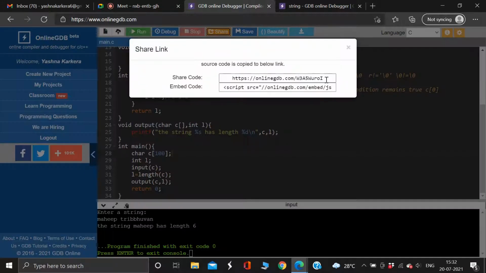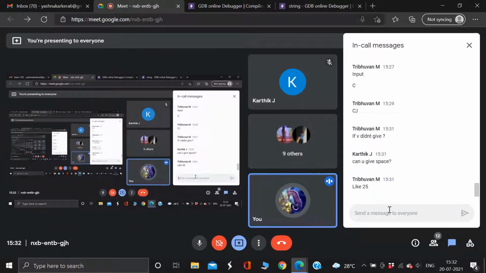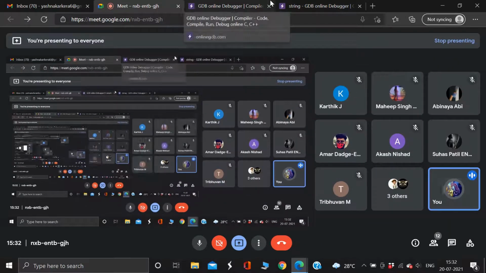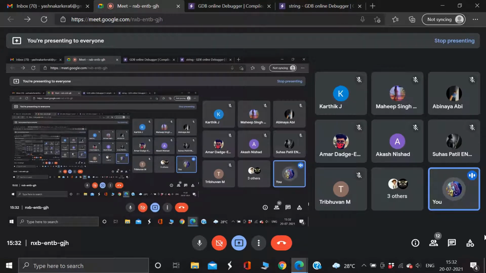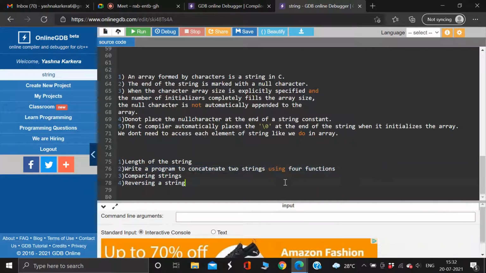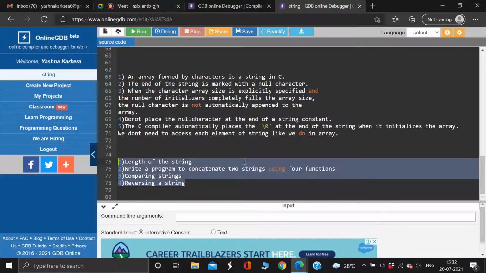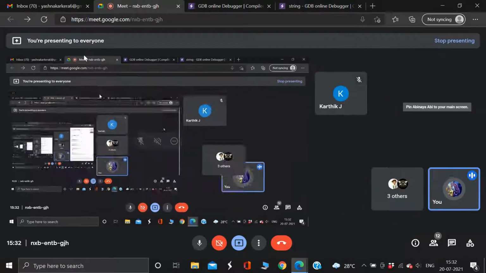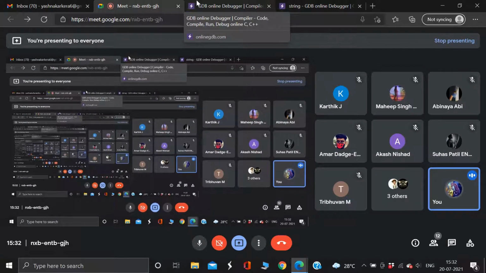Guys, is this code clear to everyone? Finding the length of the string. You're going to use this code in every problem, because in every problem the first thing you need is the length of the string. If you know how to find the length of the string, the rest of the code is easy. Next we have some function programs: how to concatenate a string, how to compare strings, and how to reverse a string. The first one we have finished. Time is up. Before that, I will take some doubts regarding strings, and then we can end the class.